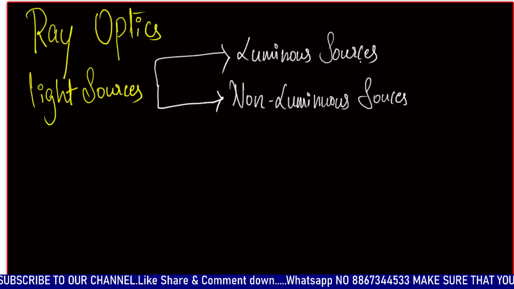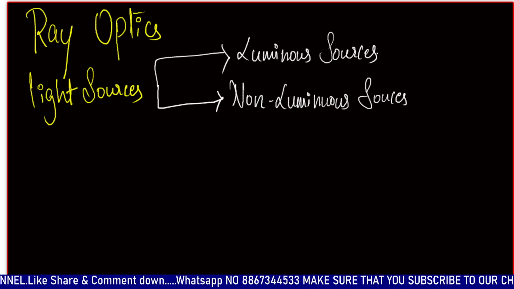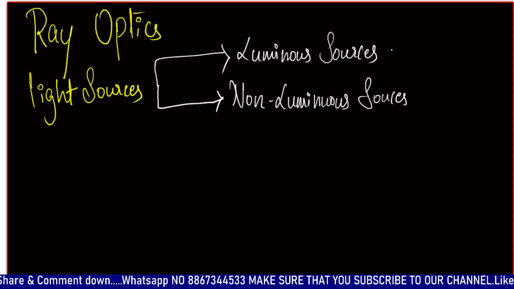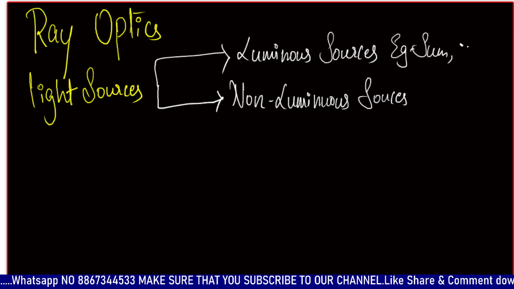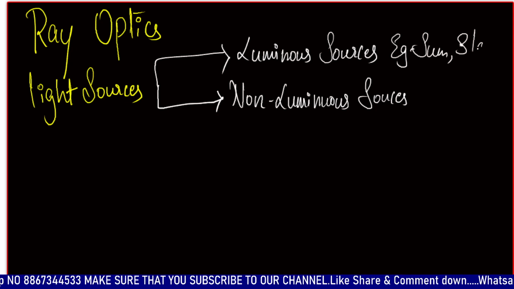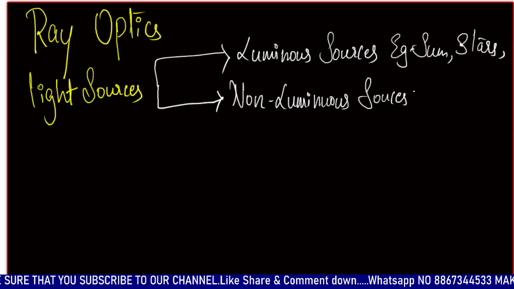Sources that can produce their own light are called luminous sources. Examples are like sun, stars, electric bulb, which can produce their own light, okay.